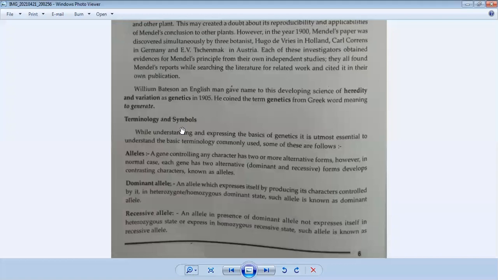He performed the experiment with the stepwise procedure, and every step was performed very carefully by Mendel. Before we discuss Mendel's experiment in depth, we should know some important terminologies which can be utilized in Mendel's experiment. While understanding and expressing the basics of genetics, it is most essential to understand the basic terminology commonly used. Some of these are as follows.